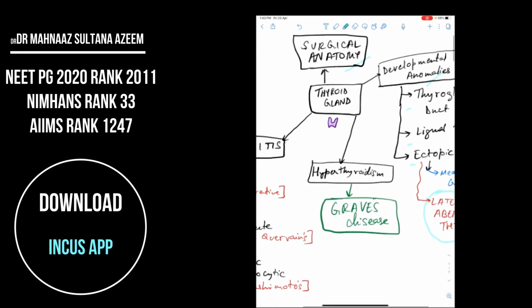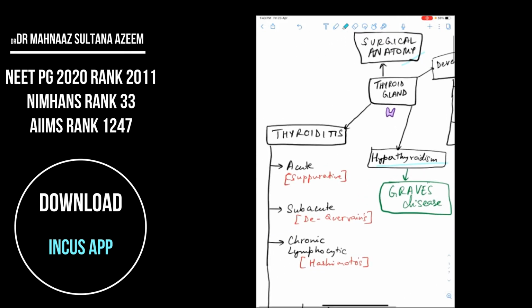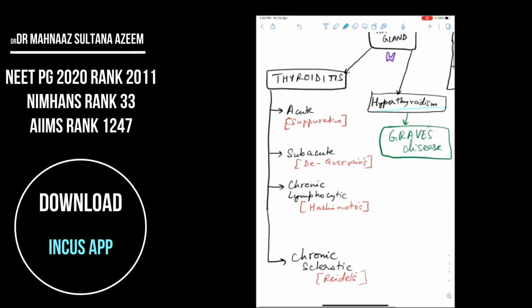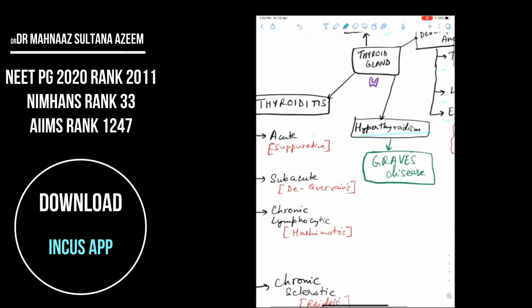So, apart from this, you should also be knowing something regarding hyperthyroidism and Graves' disease. Now, with these things, we need to know about thyroiditis. What are the four types of thyroiditis? I'll be teaching this in a tabular manner. We need to know acute or suppurative thyroiditis, subacute or de Quervain's thyroiditis, chronic lymphocytic thyroiditis, also called as Hashimoto's thyroiditis, and chronic sclerotic thyroiditis, called as Riedel's thyroiditis.